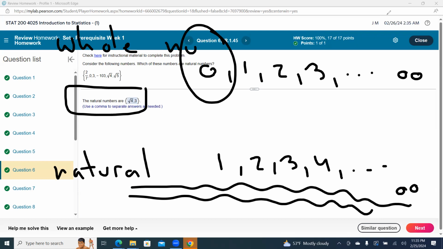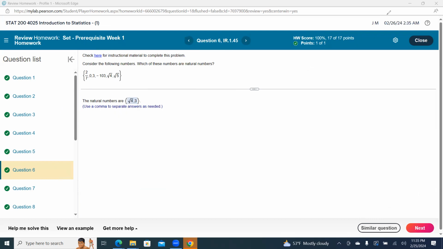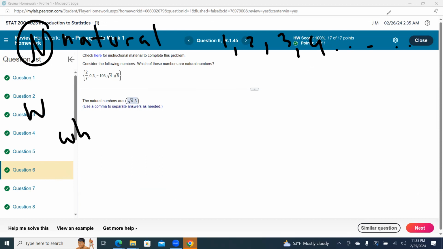So these are our basic sets. It starts with the natural numbers: 1, comma 2, comma 3, comma 4. And after that, we have the set of all whole numbers. Natural numbers might be a capital N. Whole numbers might be a capital W, the set of all whole numbers, which equals 0, comma 1, comma 2, comma 3, comma 4. And if I miss one or two things, who cares?